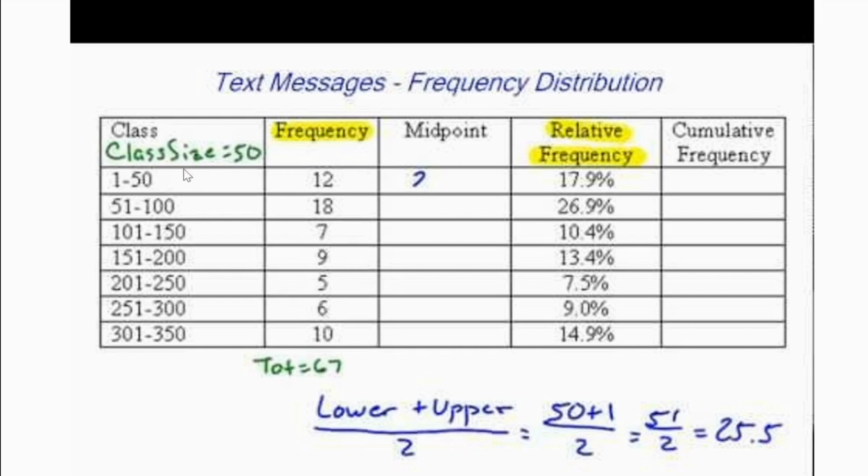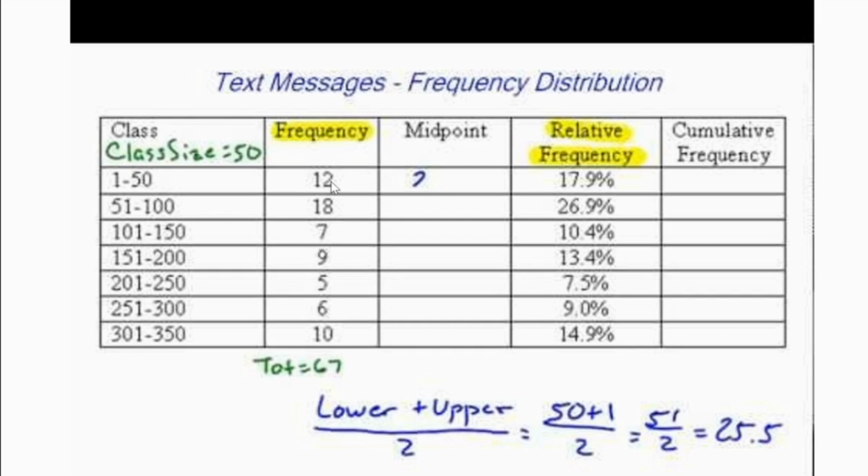It is relating with some other variable. This is class wise: 1 to 50 comes under one group, 51 to 100 another group, and 101 to 150 another group. And frequency means, for this 1 to 50, how many observations are present in that population considered for study. How many values fall within this range, that number of observations is called its frequency.